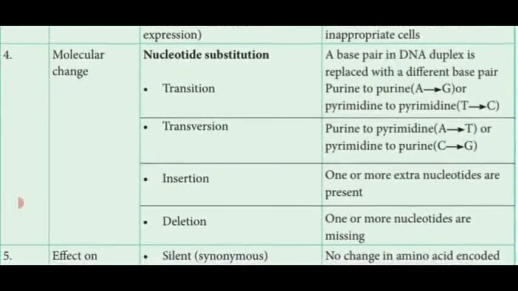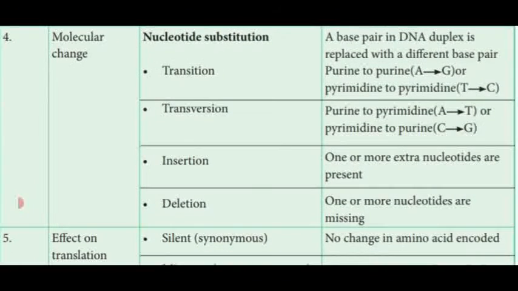First one, transition. Transition means in the DNA duplex, what is that? Double stranded. A base pair in the DNA double stranded helix is replaced by a different base pair. That is said to be transition.